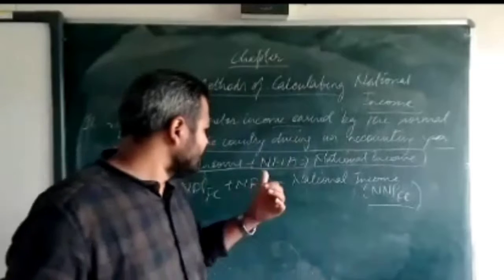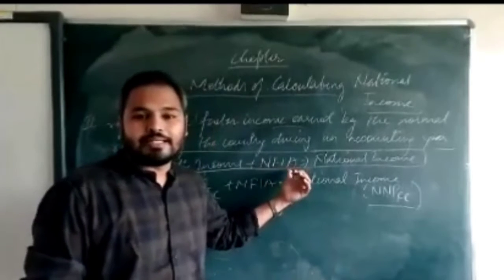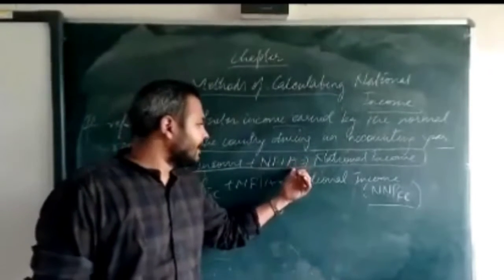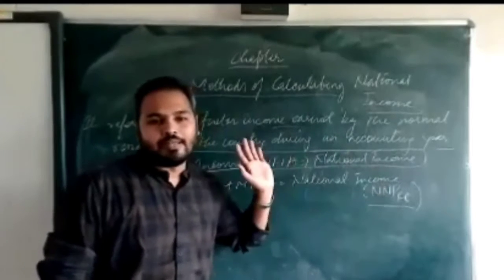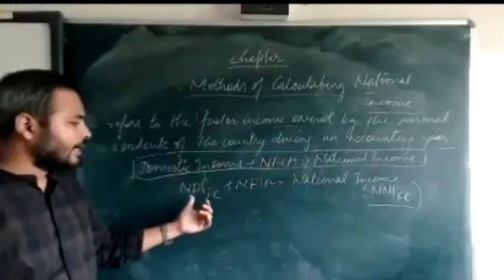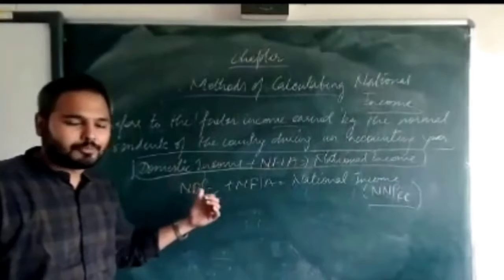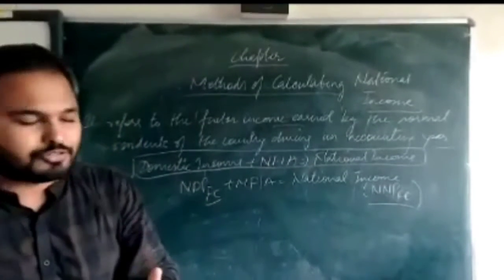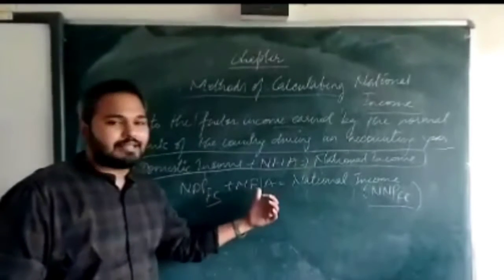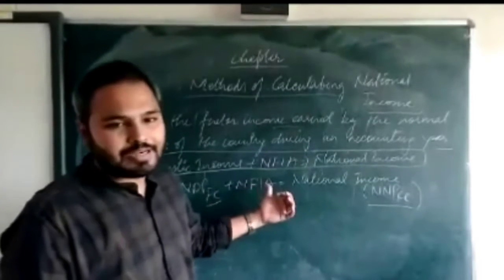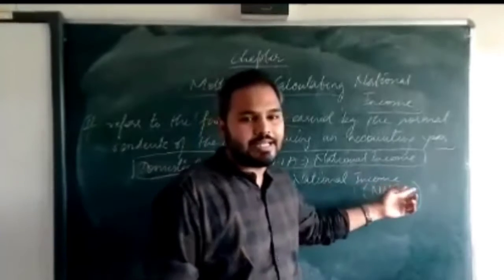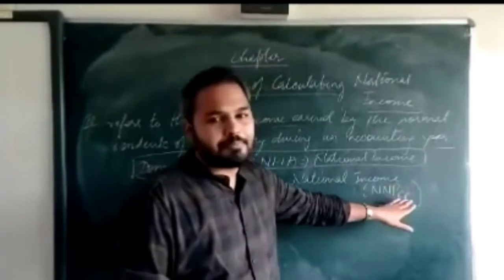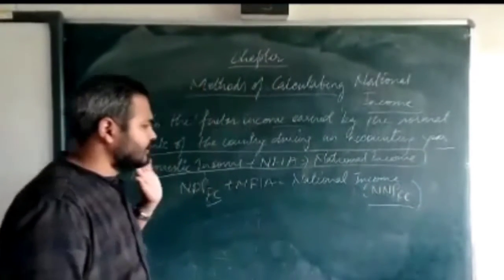Adding that, it will become national income. So NDPFC means your domestic income at factor cost. Why factor cost? Because you are doing factor services. Plus NFIA, that is your net factor income from abroad, is equal to national income. That means it becomes NNPFC. Fine.